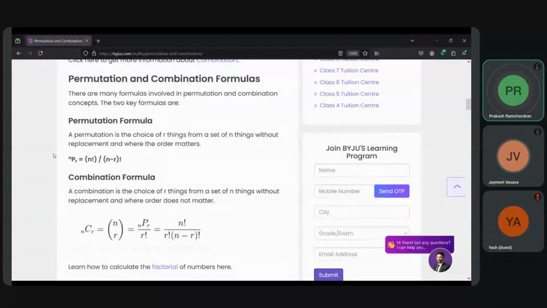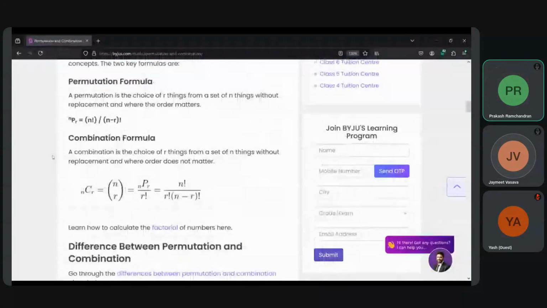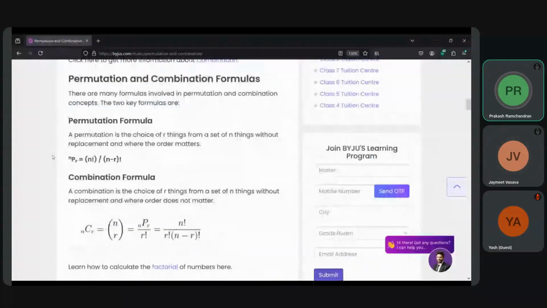You have a set, and permutation and combination deal with a set. Out of the set you are combining. When you are combining in an order, and the order does matter, then it's a permutation. If you are combining but order does not matter, then it is a combination. So this is clear. You always look upon r. R is the key. N does matter, but n factorial and n minus r factorial are common everywhere. It's the r factorial at the bottom, and you can call it as NPR and NCR.